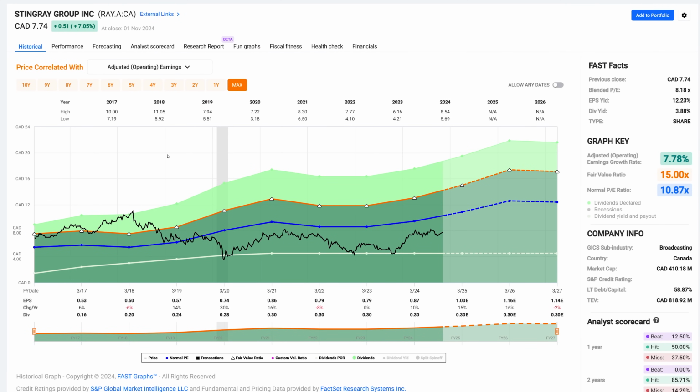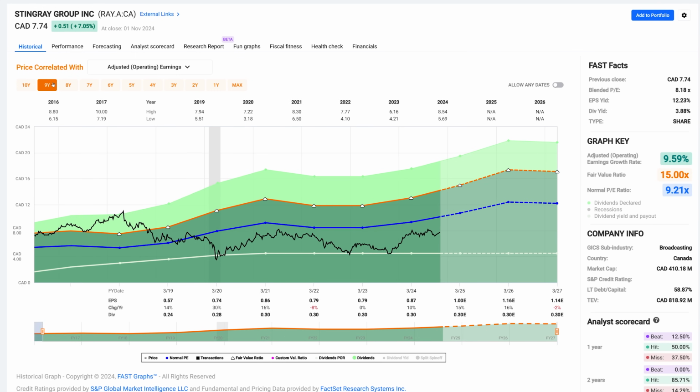Now, there's some interesting characteristics about Stingray that I think you ought to be aware of. First of all, they must have gone public in 2016, so we have a relatively short history. As it first came out, it was trading at multiples of 17, 18, and so on, but then coming into 2018, the stock price started to fall below the orange line, and it stayed below the orange line for all these years.